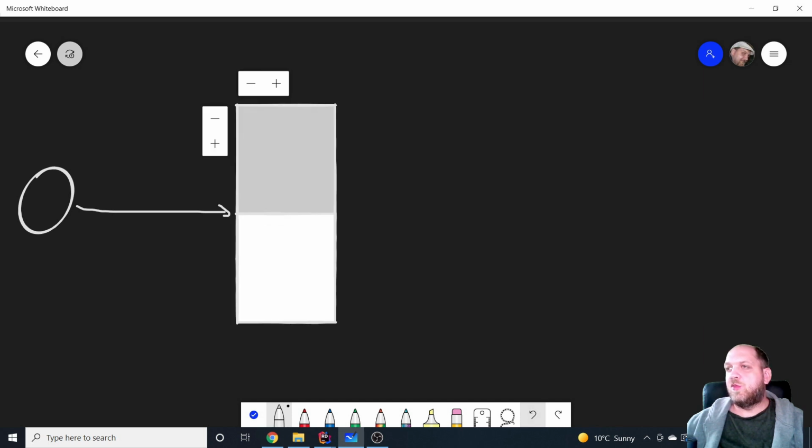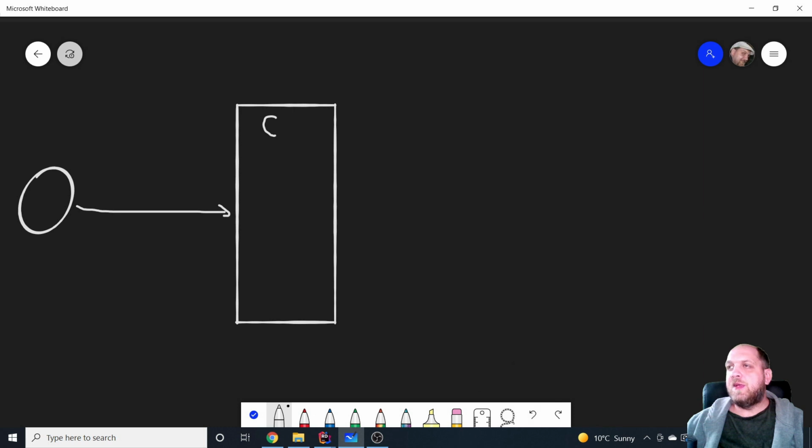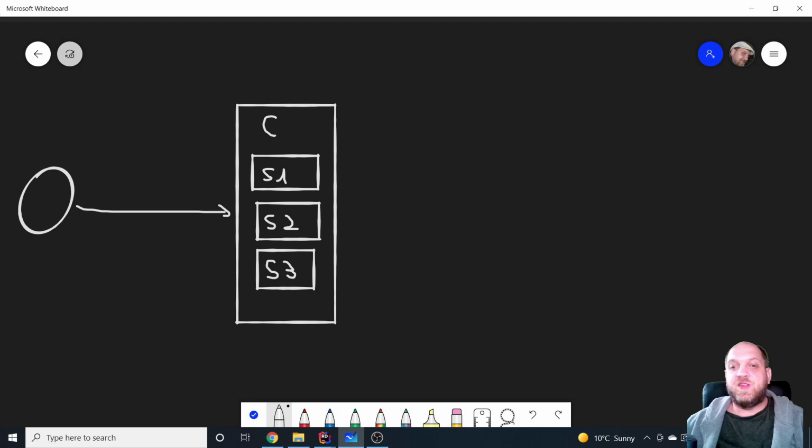The idea is that we might have a first service that we have in this controller, let's call this S1. We have maybe a second service, and this is S2. And we have a third service, and usually we have more than 3 services in controllers when we follow this regular or very standard approach.